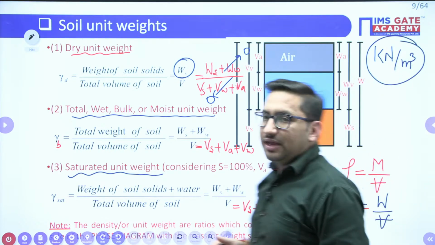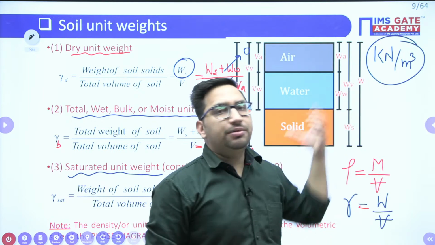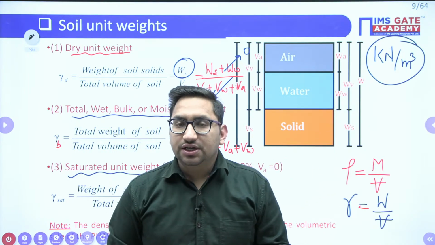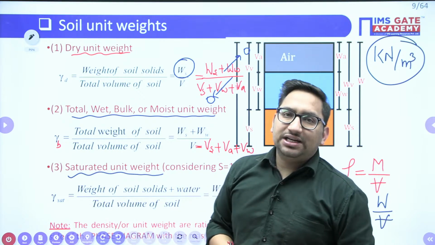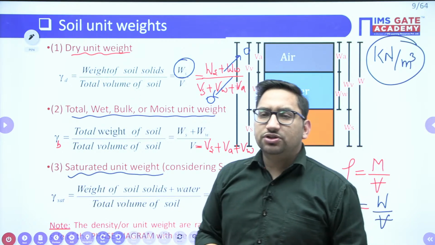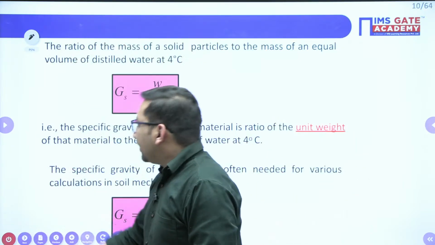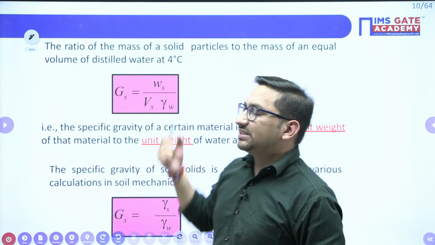It is weight by volume, so it will be kilonewton per meter cube. So we know this is not particularly a unitless quantity. Now, if we want to represent the gamma of your soil in terms of a unitless quantity, for that we have another parameter, that is your specific gravity.